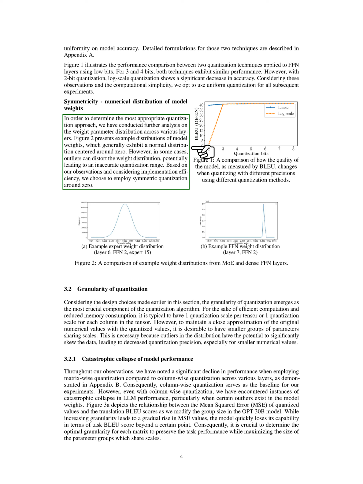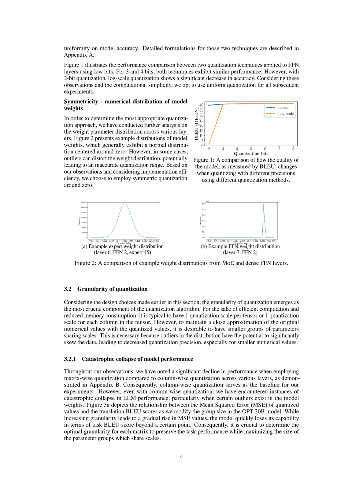We found that the distribution of model weights generally follows a normal distribution centered around 0. However, in some cases, outliers can skew the weight distribution, which could potentially lead to an inaccurate quantization range. Considering these observations and the efficiency of implementation, we decided to use symmetric quantization around 0.